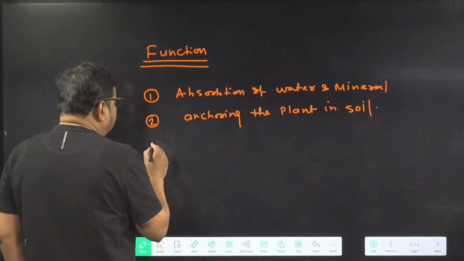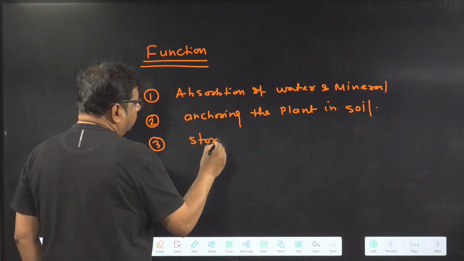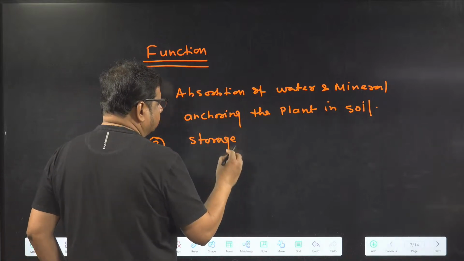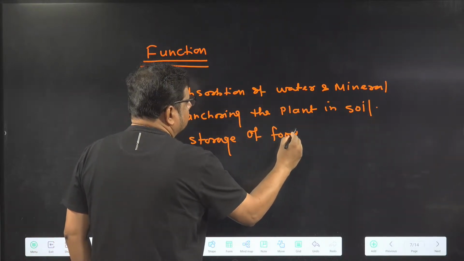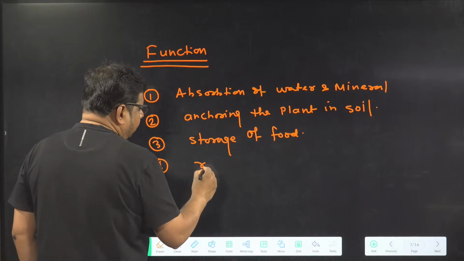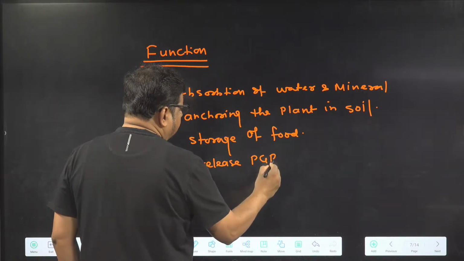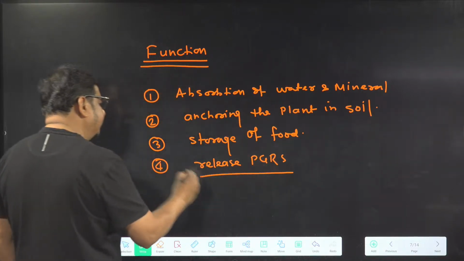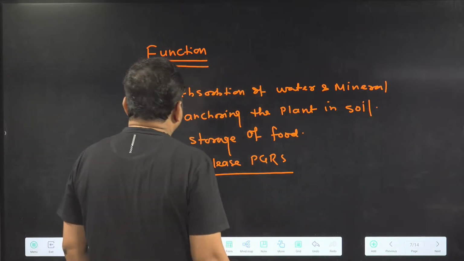Got the idea? Third thing, storage of food. And fourth thing, release of PGRs, plant growth regulators. These are the four functions given in which book? NCERT.